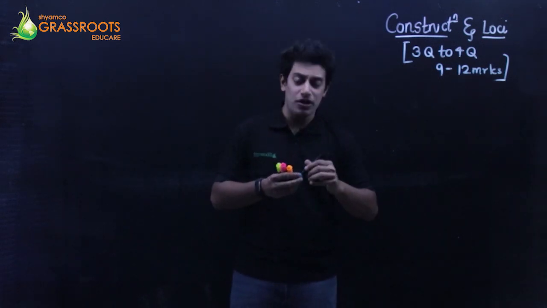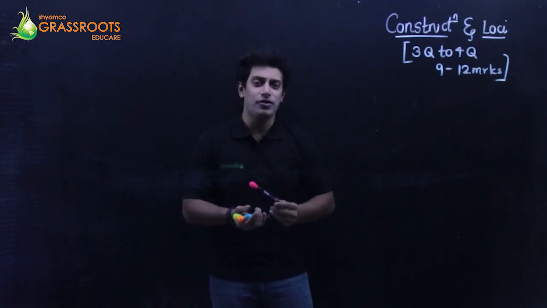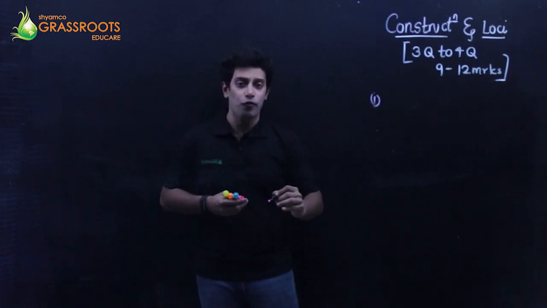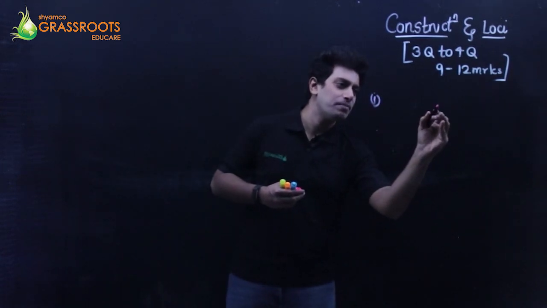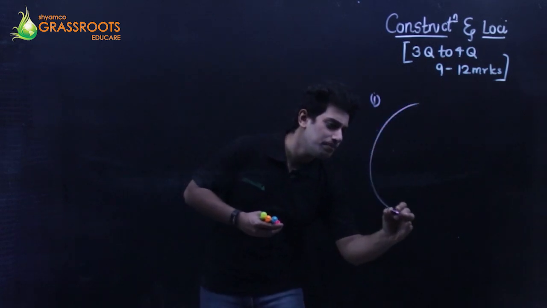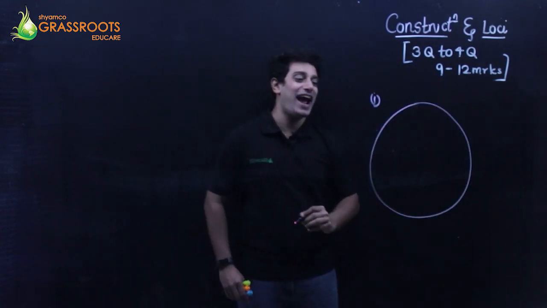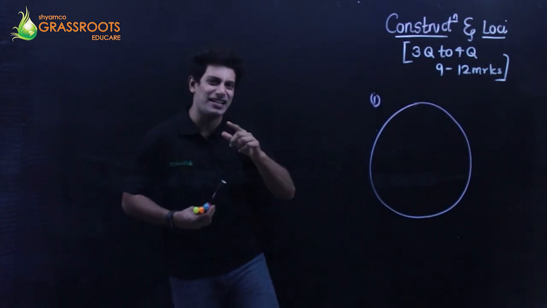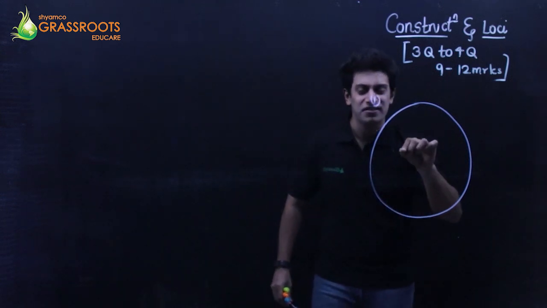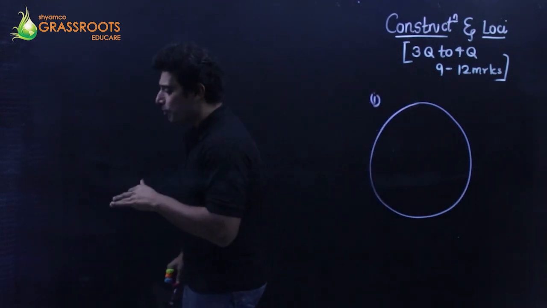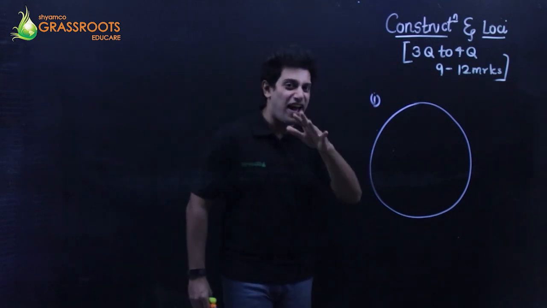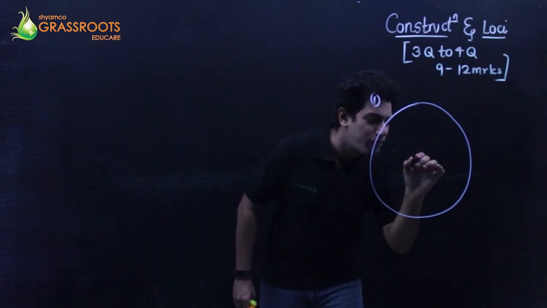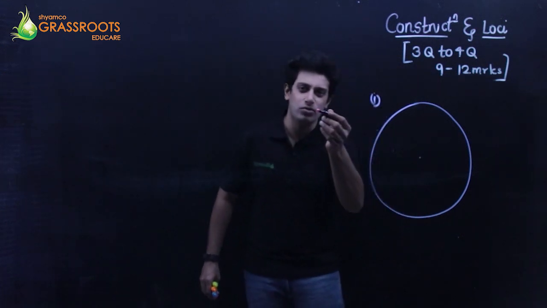So first things first, you're going to draw a circle of radius 4 centimeter. Let's begin, students. So first, I'm going to construct a circle. Look, I'm doing a freehand diagram in this chapter, but I'm going to tell you exactly where to place the compass, where to place the scale, where to place the tip of the rounder. Everything I'm going to tell you. So let's start with the start. I keep the tip of my rounder. Rounder is a compass.